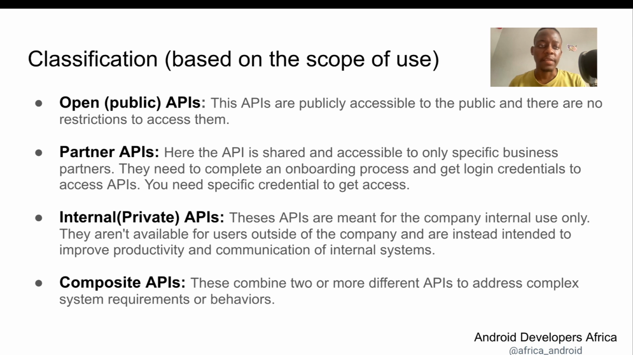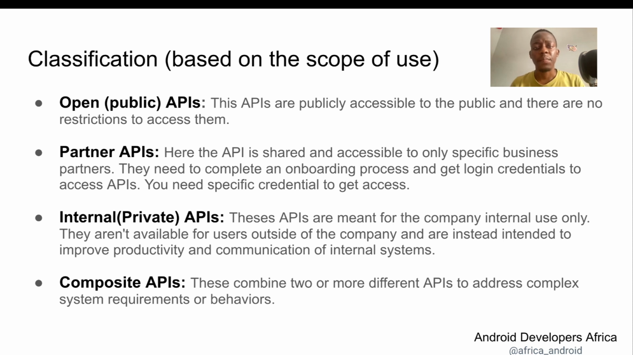Classification of APIs. APIs can be classified based on the accessibility and the scope of usage, right? So the first one is the public APIs, also known as open APIs. These are APIs that are open to the public. Everybody can use them. There are no restrictions to the usage of this API.